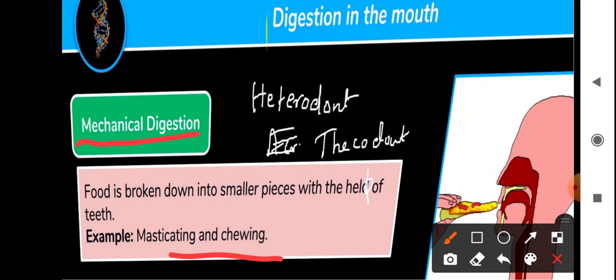Now there are different types of teeth that help in grinding. Okay, let's talk about them one by one. So the mouth, or buccal cavity, will include your tongue. It will include teeth. Okay, let's talk about different types of teeth.